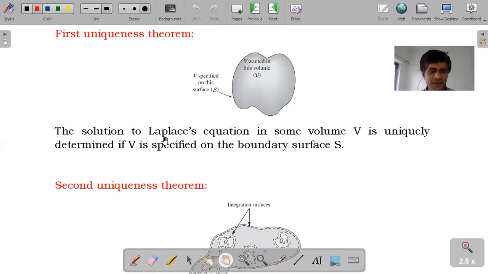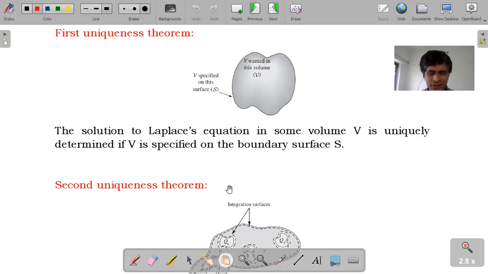And the uniqueness theorem uses the solution to the Laplace equation. For this you will get the solution if and only if the potential V is specified on the boundary surface S. See, this is the boundary, surface S, and you can take any point.